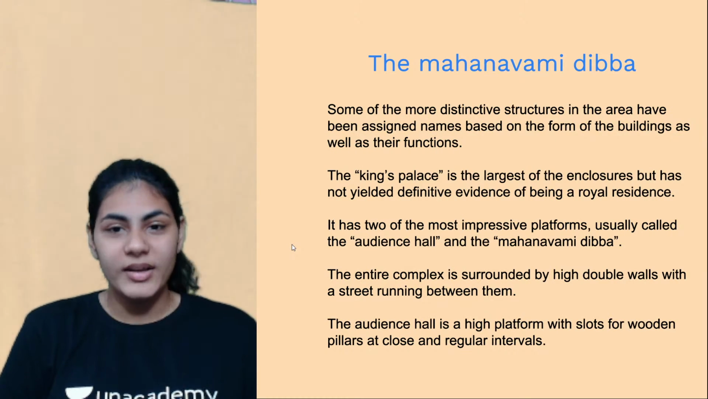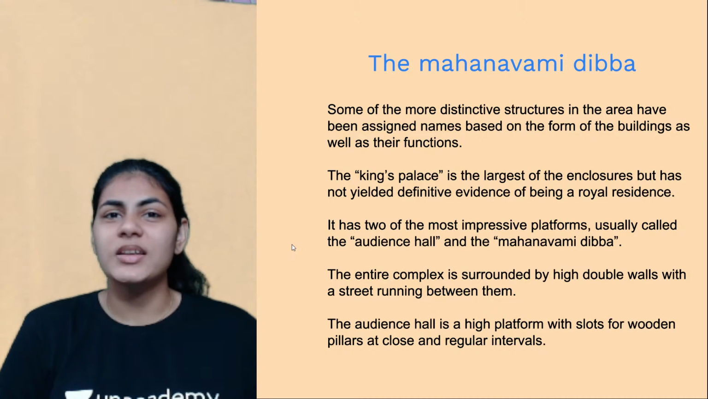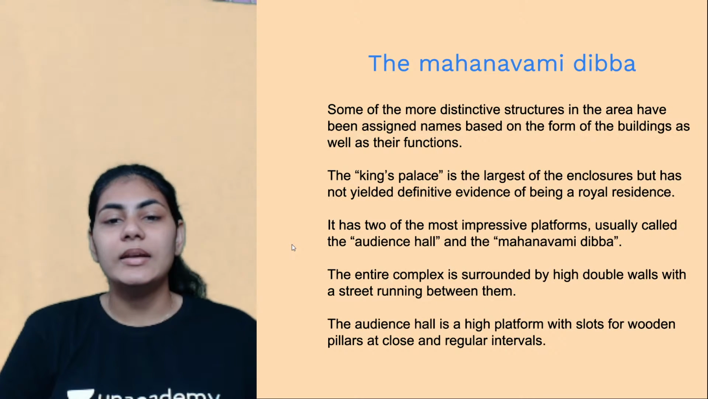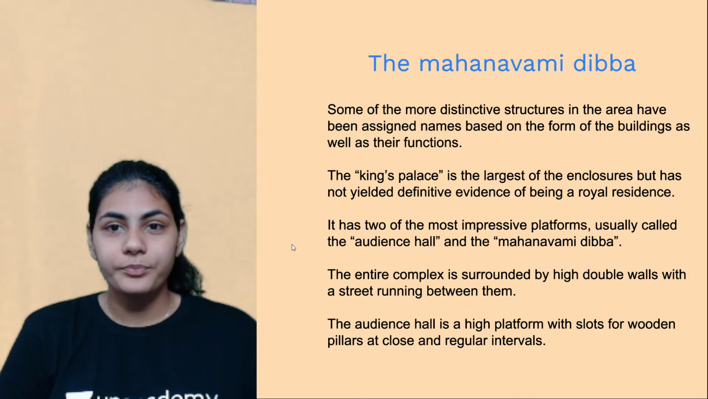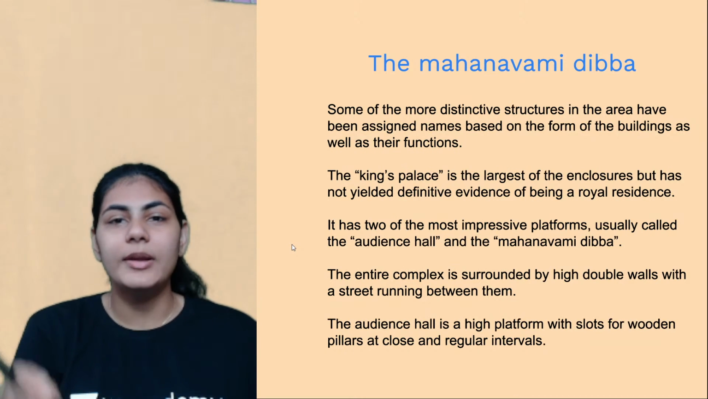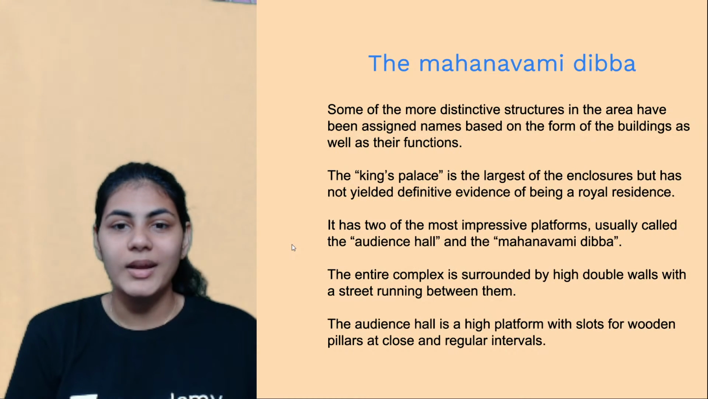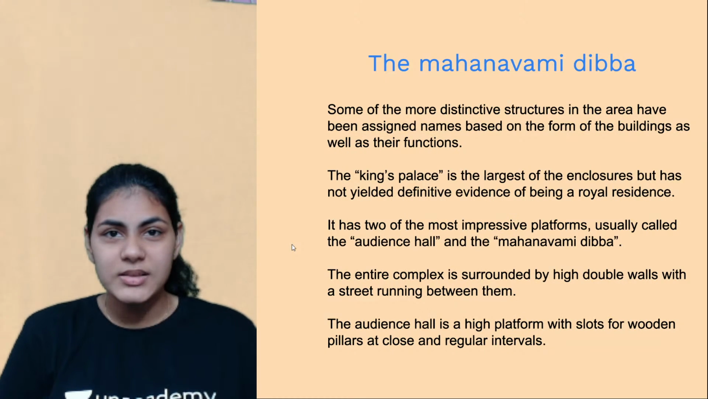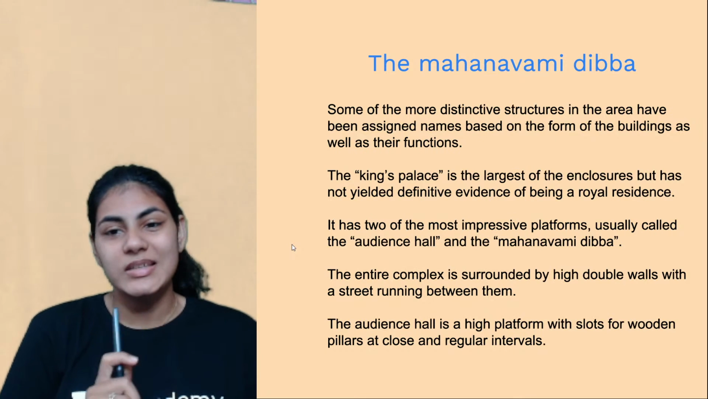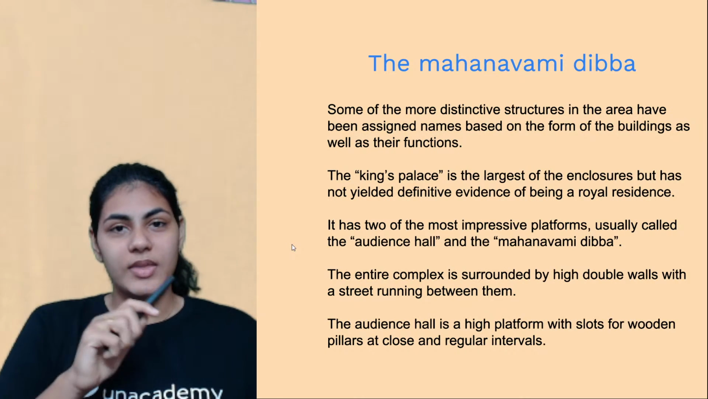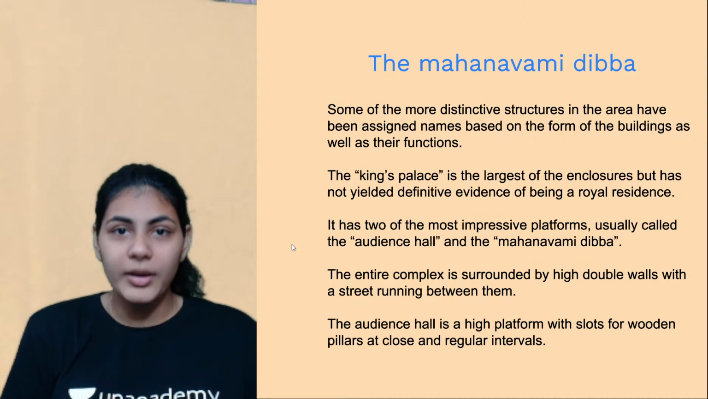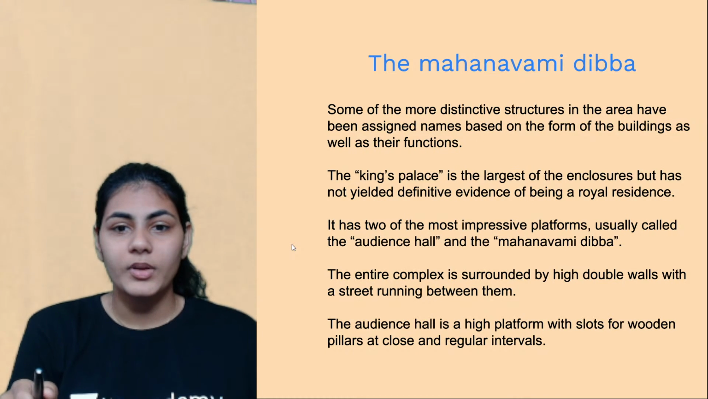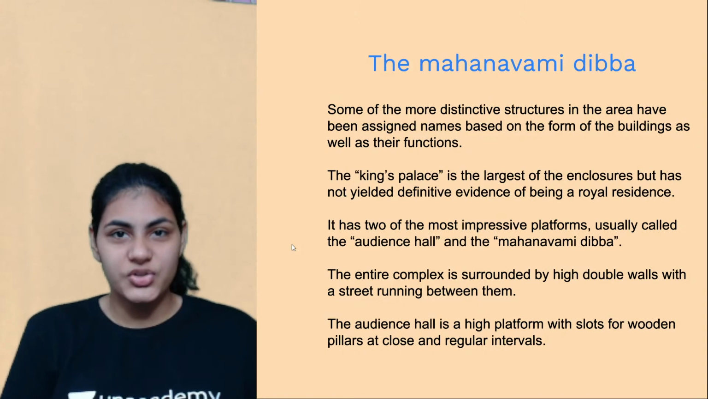The first is the audience hall. As the name suggests, it is a hall where the audience assembles. That's fairly simple to say. And the second is the Mahanavami Dibba, the main focus of this sub-theme, which we'll talk about in detail in the next slide. The entire complex again is surrounded by high double walls. What are we seeing here? We are seeing fortifications. There's a huge wall, in fact a double wall, running around the entire complex of the King's Palace, and it's well connected to all the streets.